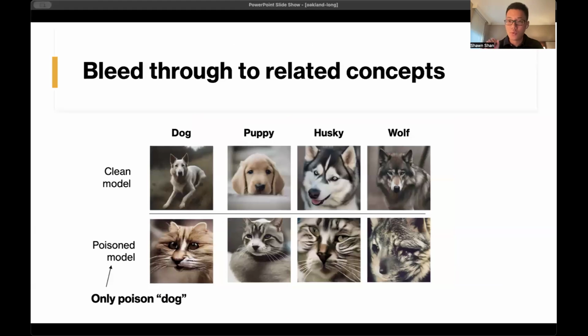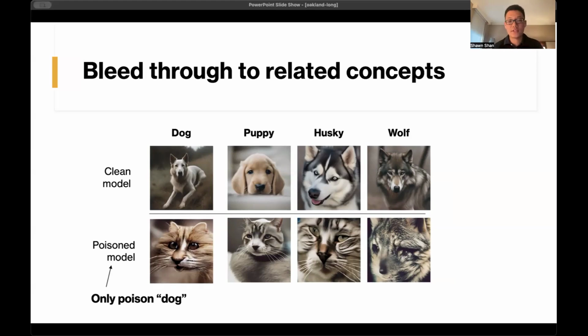What we find is that by poisoning one specific concept, you not only impact how the model generates that specific concept, but also nearby concepts or concepts related to it. And the reason this happens is because the model learns about text in an embedding semantic space. Right? For example, in that semantic space, dog is very close to puppy, husky, and wolf. So by poisoning the dog concept, you will have a big impact on how the model understands and generates puppy images, for example. In this example, we show that by poisoning only dog images, it will significantly impact how the model generates wolf, for example, which is not even that similar a concept.